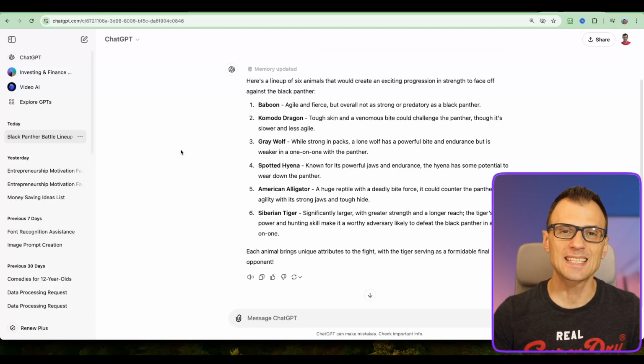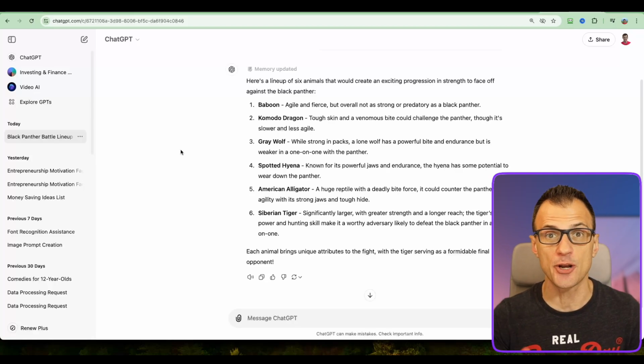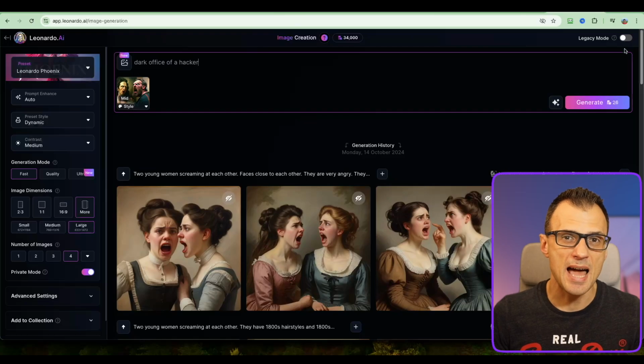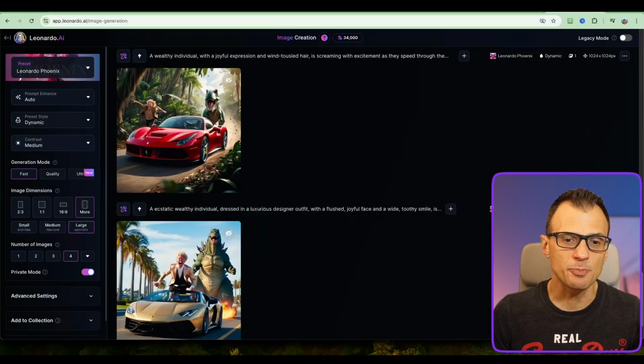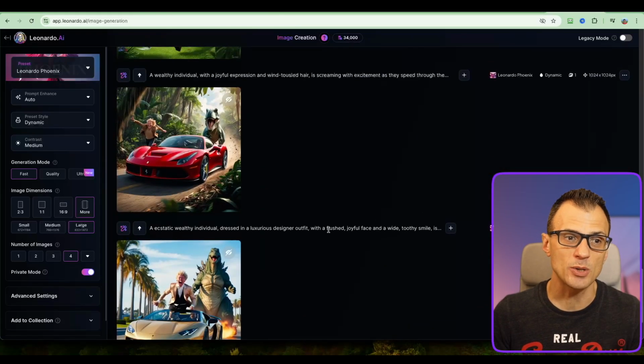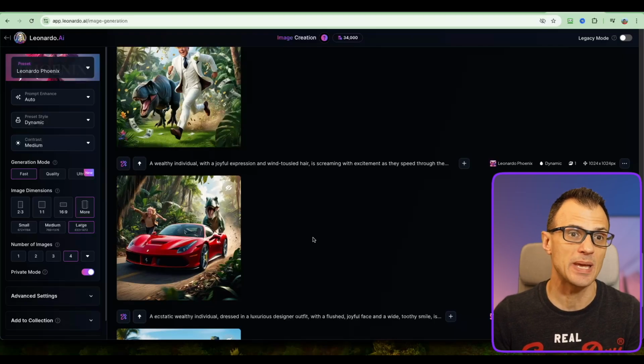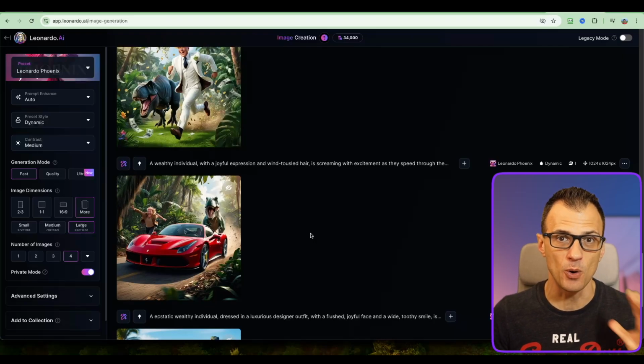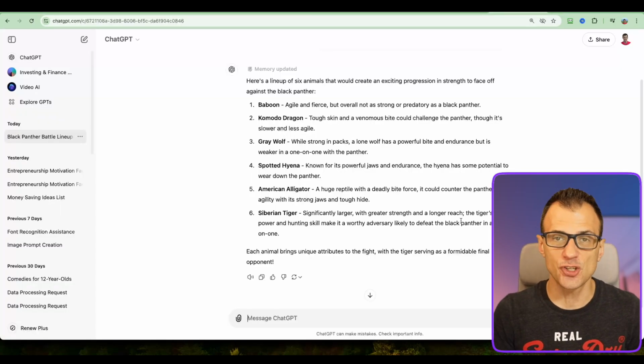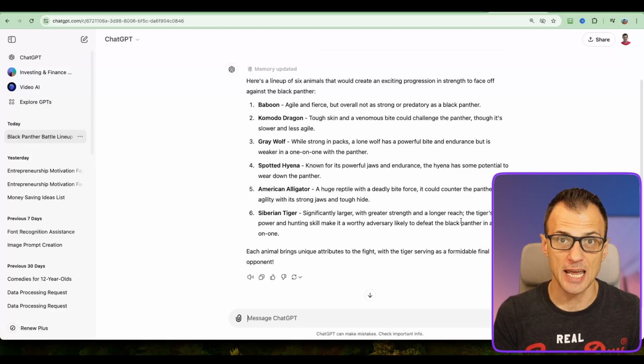All right, now let's take this one step further, and now we're going to ask ChatGPT to create Leonardo prompts for us. Leonardo AI is the AI image generation program that I personally use, and we're going to be using Leonardo AI to create images and videos for this tutorial. But let's ask ChatGPT to actually create these Leonardo prompts for us.